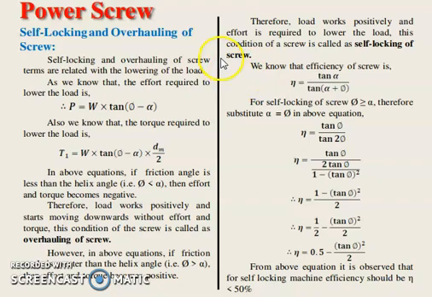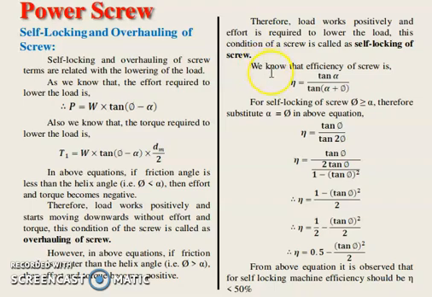Okay? Understood? So self-locking and overhauling depend upon the relation between the friction angle and the helix angle. If this condition is satisfied, then overhauling of the screw. If this condition is satisfied, then self-locking of the screw.